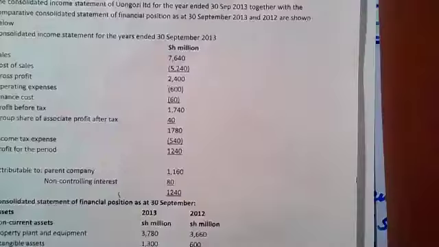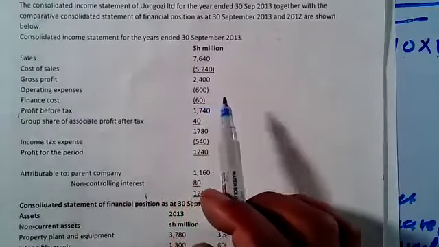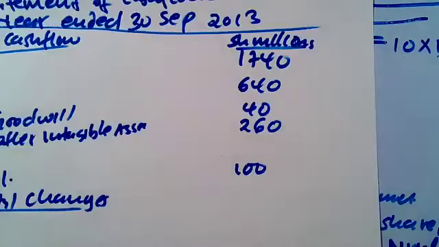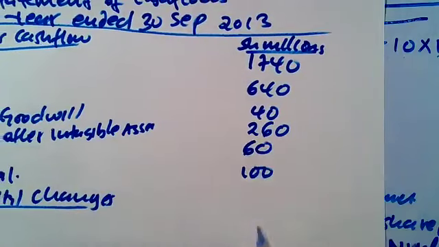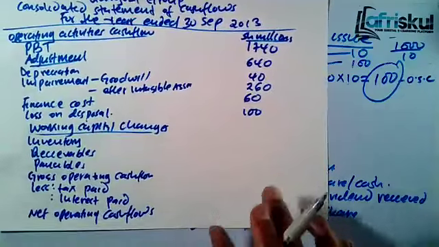Finance cost, unaleta hii. This one, finance cost. They had already deducted 60, the finance cost. So now that's what you deduct from here, or I mean, you add it back, 60. Then let's go to the working capital changes.